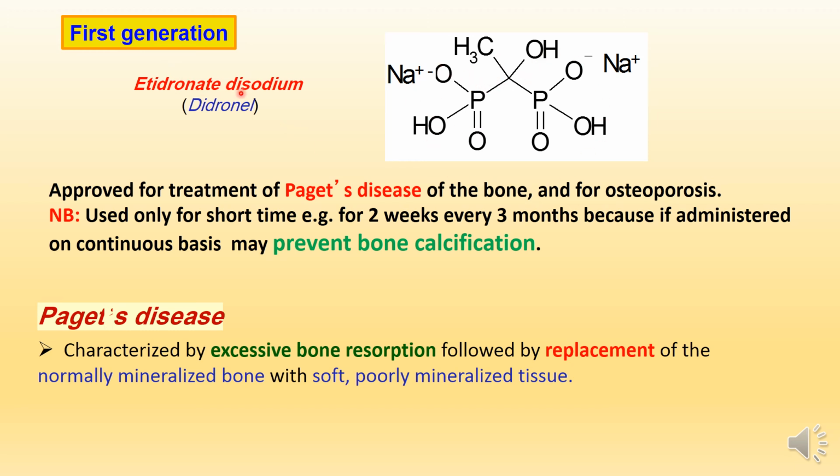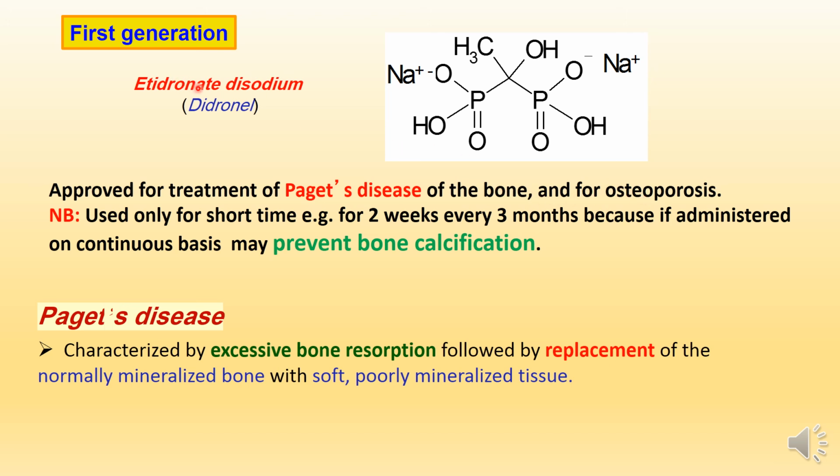Etidronate is used in treatment of Paget's disease and in osteoporosis. What is Paget's disease? Paget's disease is characterized by excessive bone resorption, followed by replacement of the normally mineralized bone with soft and poorly mineralized tissue. So, etidronate is used in treatment of Paget's disease and of osteoporosis.